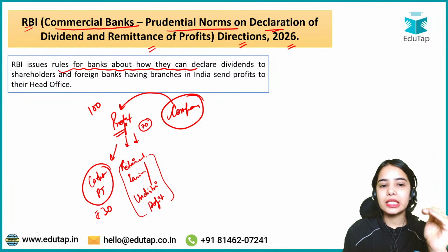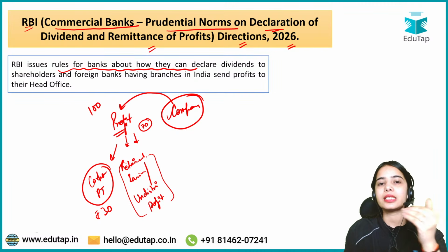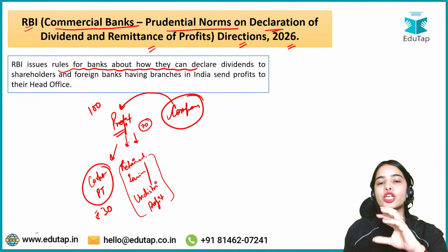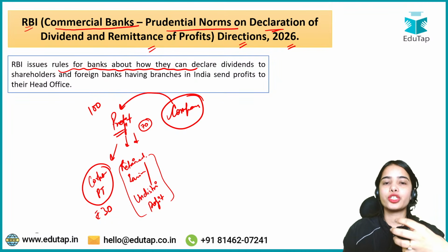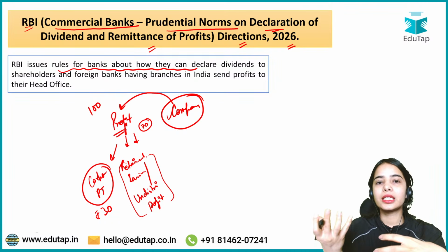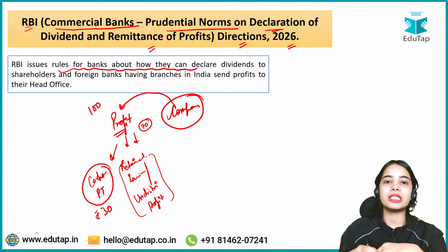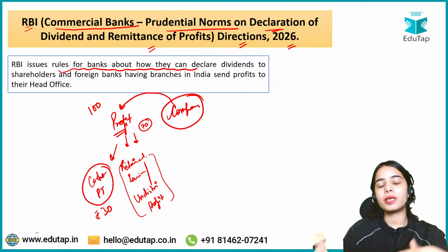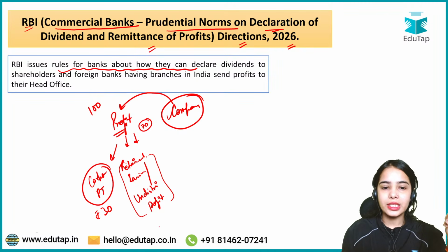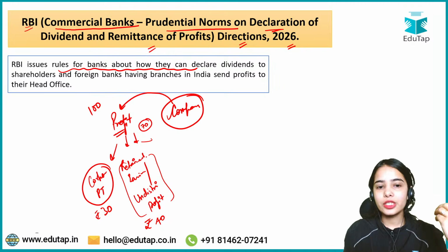So basically the company keeps some of the profit as undistributed profit so that it can handle a distress situation, handle expenses in future operations, and also do expansion in the future. Let's say the company is keeping 40 rupees as retained earnings with itself. The rest of the money, that is 30 rupees, is left.